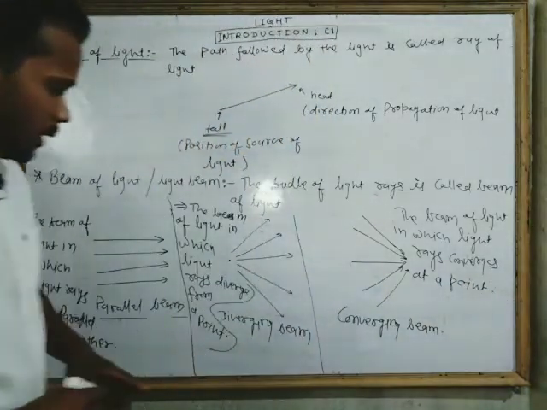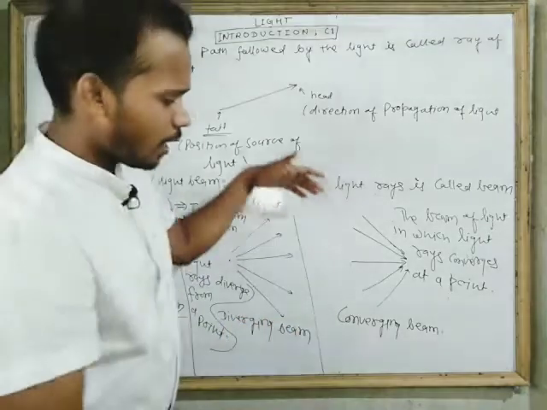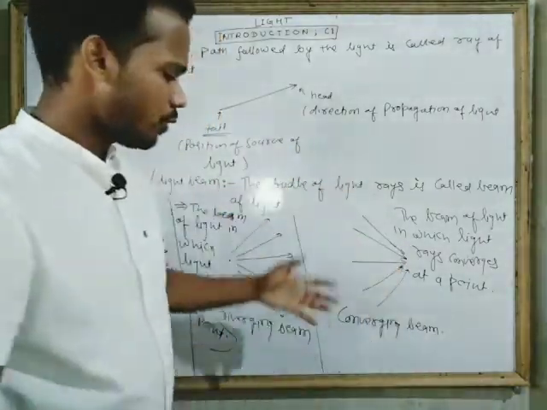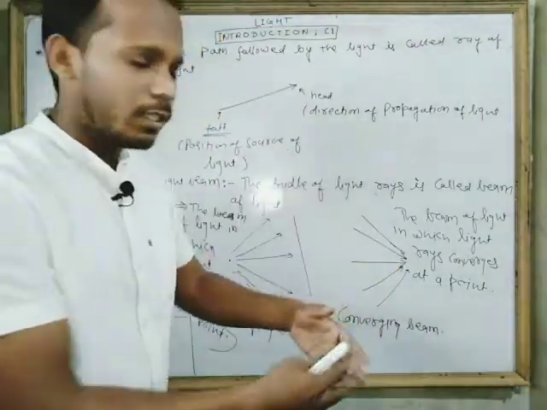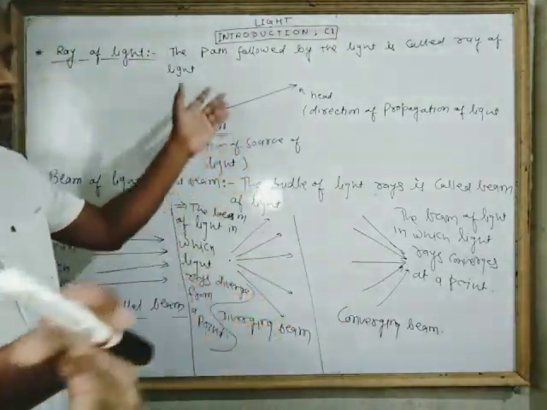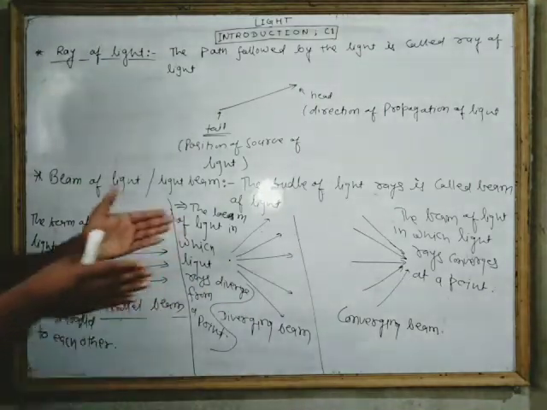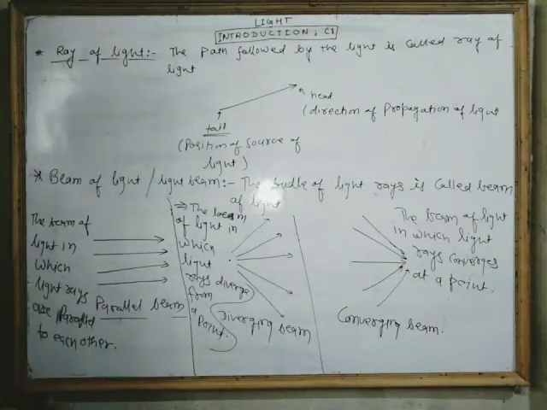Means in this condition light is spreading, and in this condition light is meeting at a point. So whenever light meets at a point, it is called converging beam. When light is spreading from a point, it is called diverging beam, and when light goes parallel to each other, this type of light is called parallel beam. Okay, then write it down everyone.